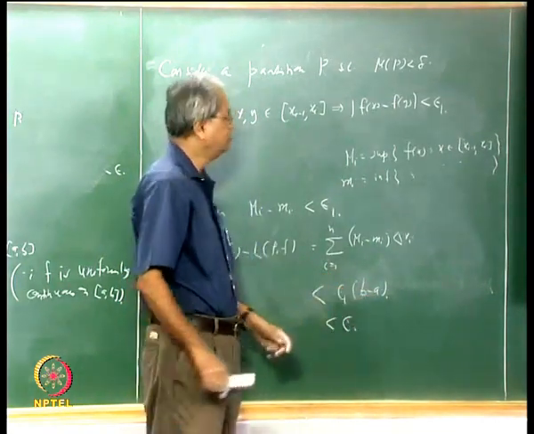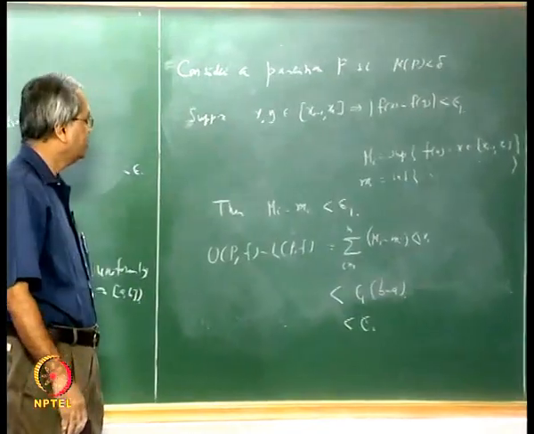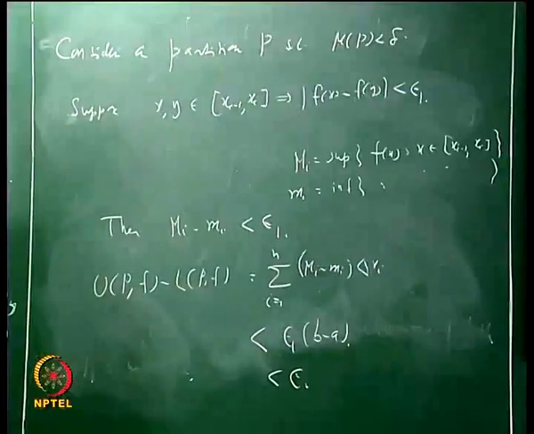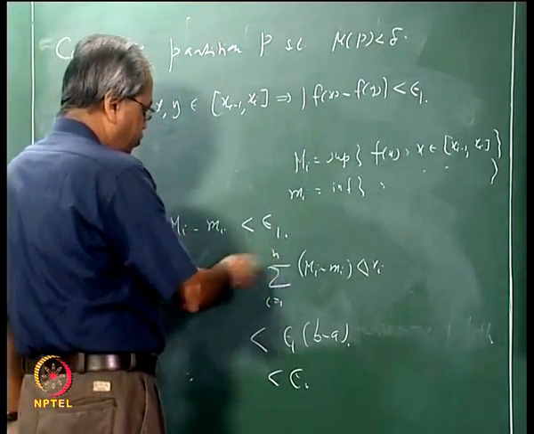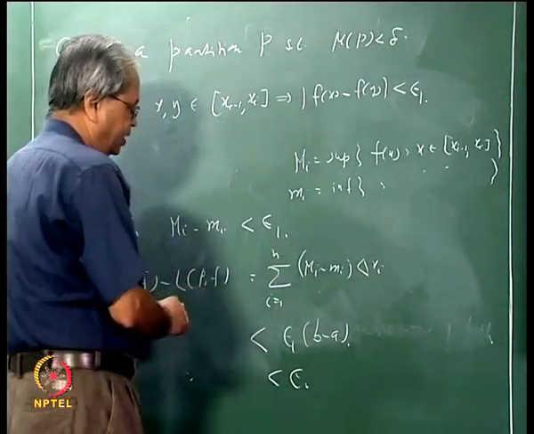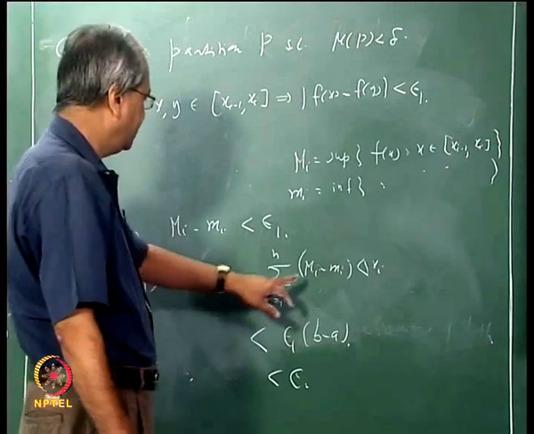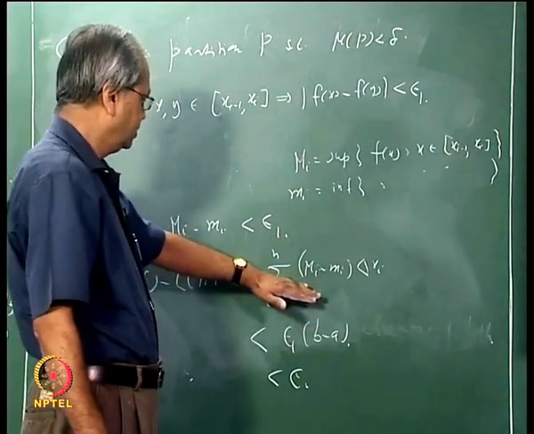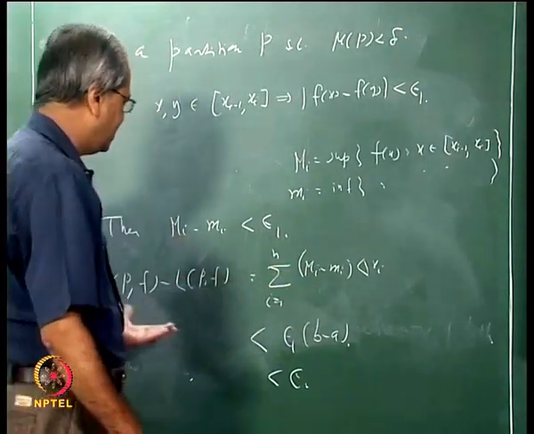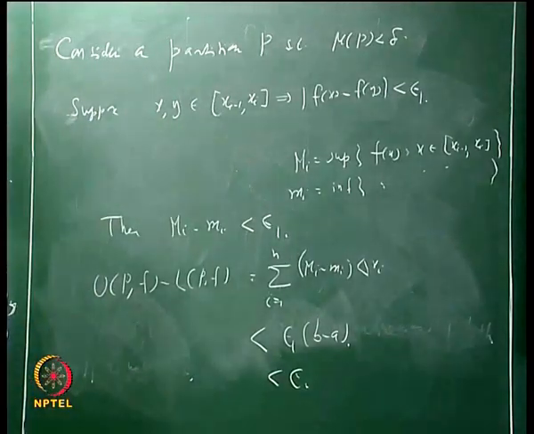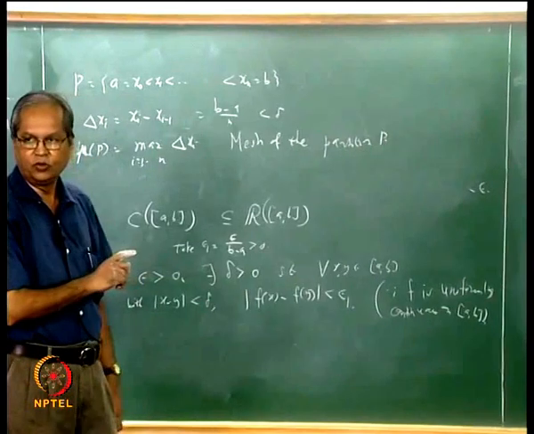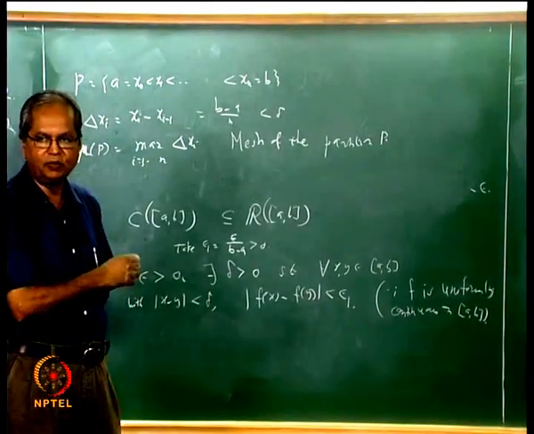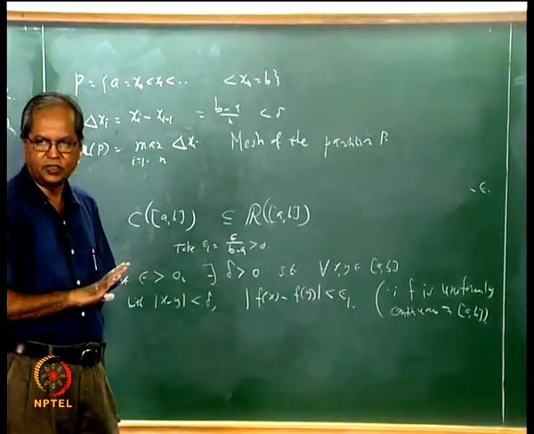Now what happens here is that we will need to choose a partition in such a way that this big Mi minus small mi is small. So that is the only change: instead of taking epsilon 1 as epsilon divided by (b minus a), you will need to take epsilon divided by (alpha(b) minus alpha(a)). That is all.